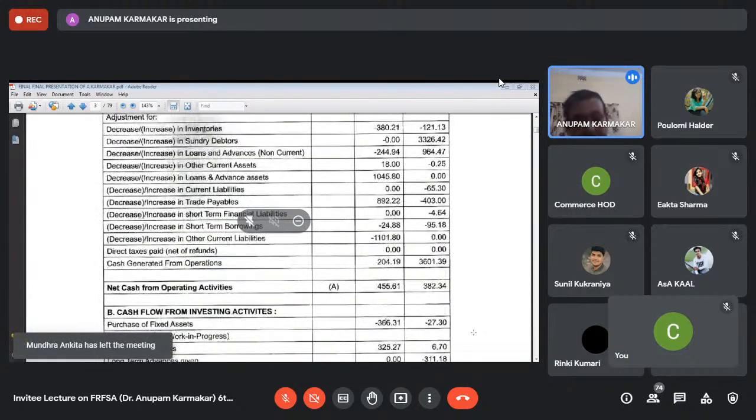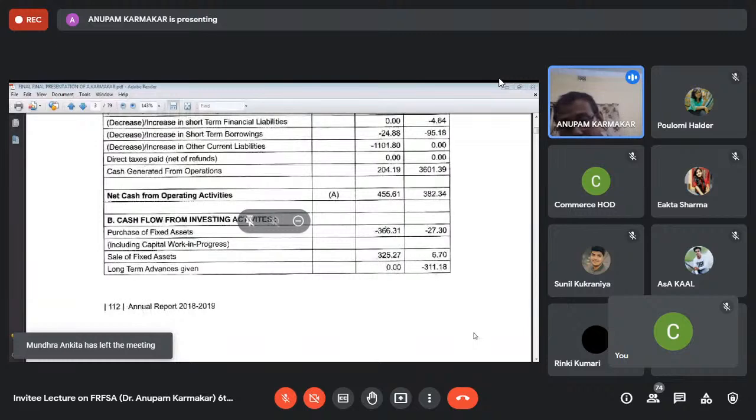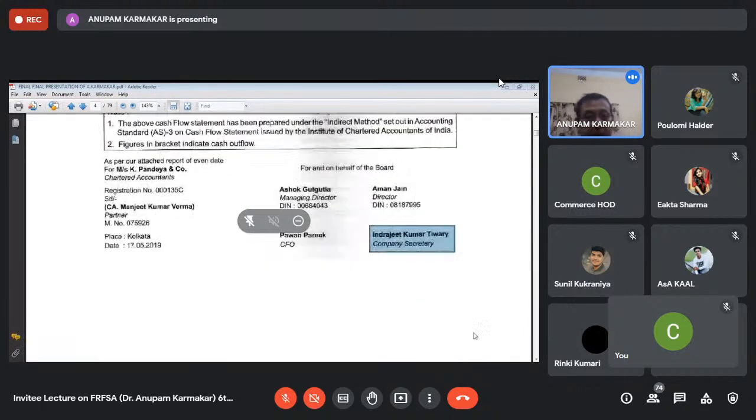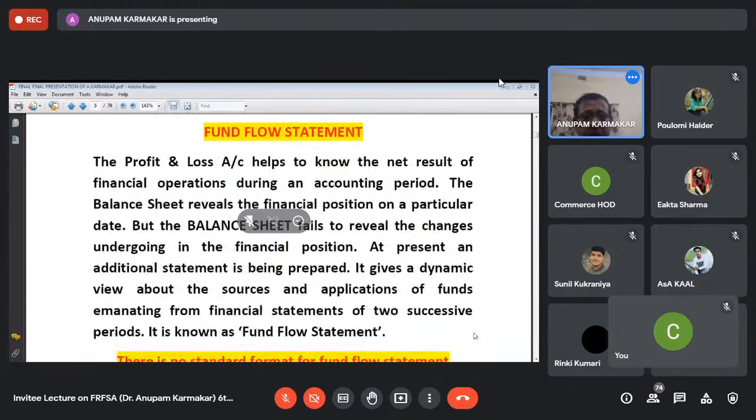But there are some circumstances; I think within 1 or 2 years, we have to prepare the cash flow statement as per IND-AS 7. Now next, I'm coming to the fund flow statement, because there are some items which are very common in both fund flow and cash flow statements. I will highlight those items.